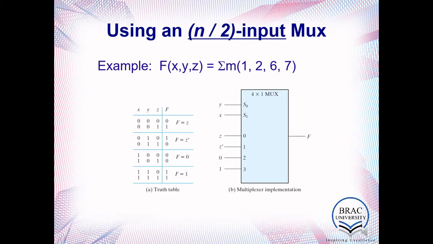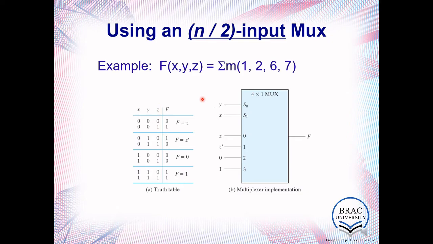This is an n by 2 input mux. Using an n by 2 input mux, you need to implement this function. This is pretty straightforward as well. You have 3 inputs, so 2 to the 3, 8 combinations of input, and obviously 8 outputs as well.